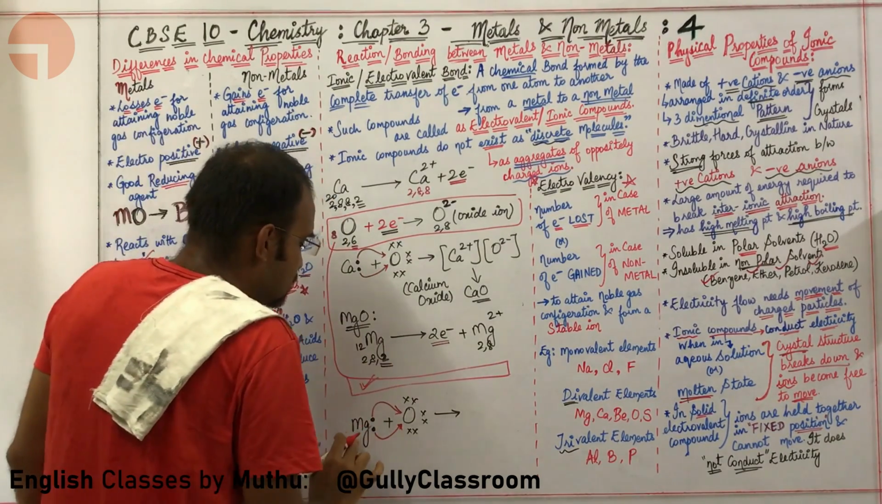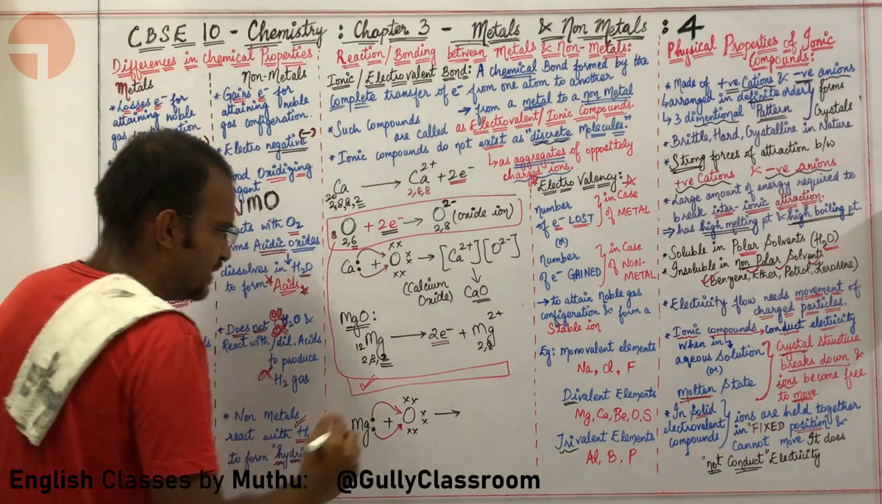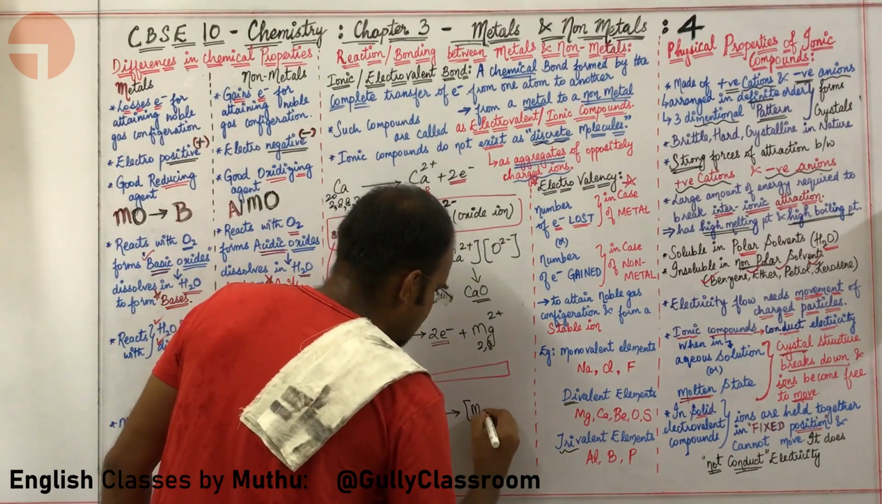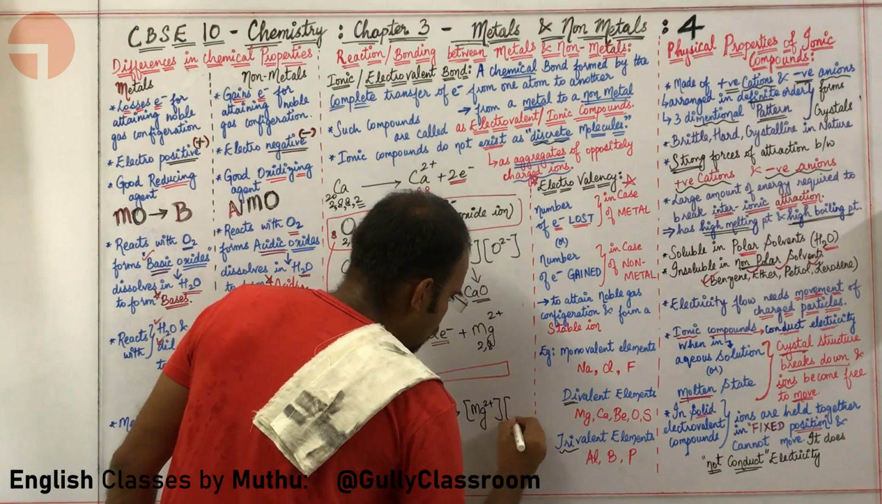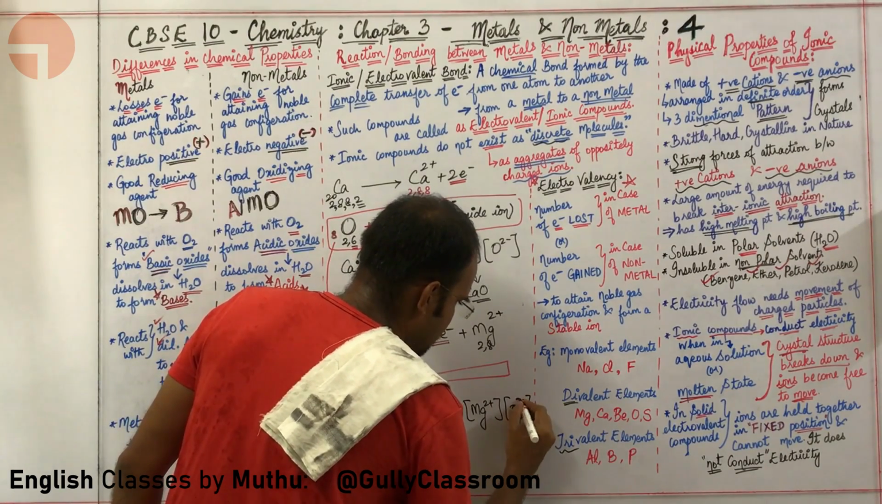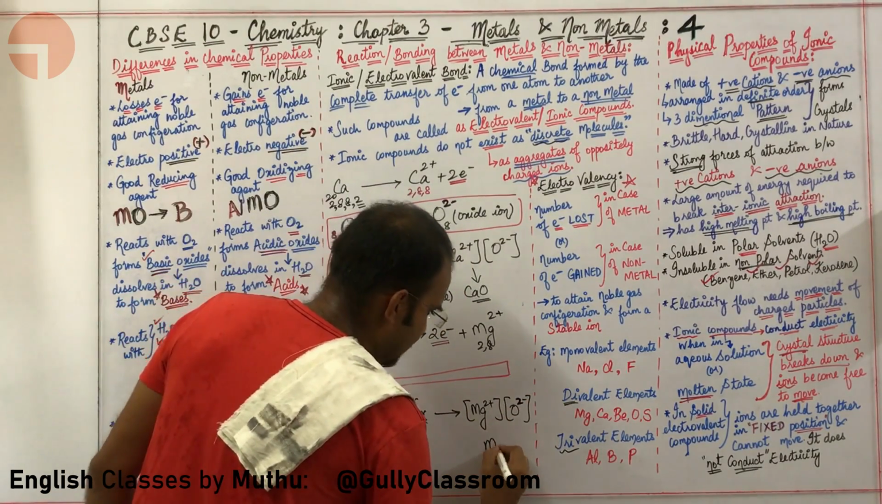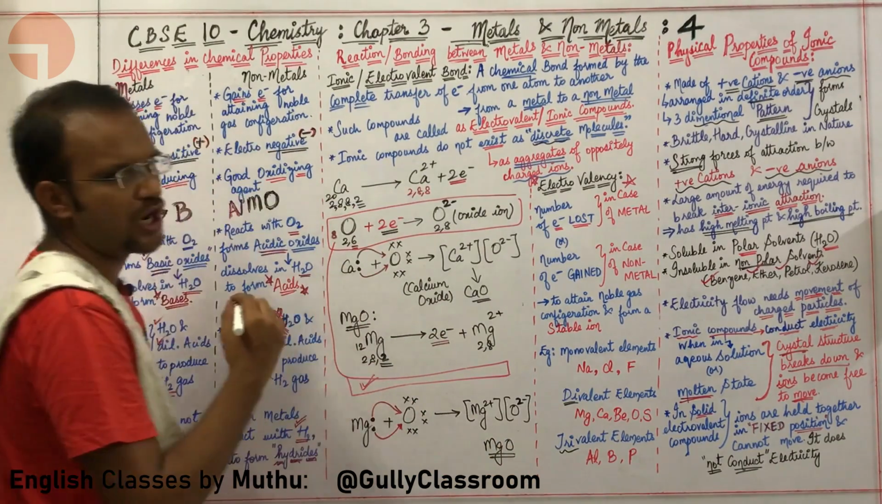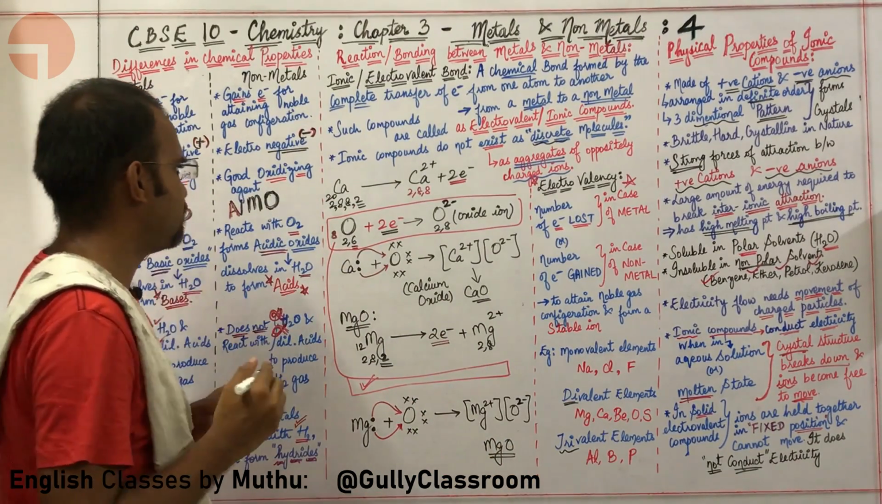That is fine, sir. So magnesium and oxygen combine with one another and they form magnesium oxide: Mg2+ and O2−. We can simply write this compound as MgO, which is magnesium oxide. Okay, sir. I am fine with this.